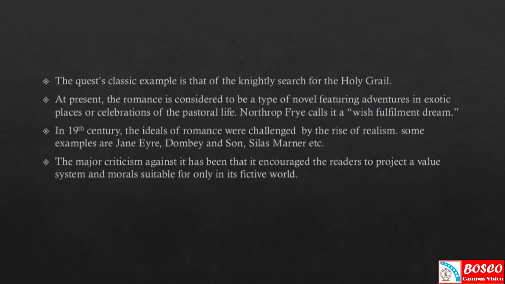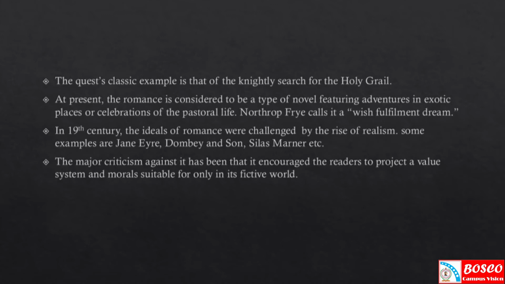During the 19th century, that is in the Victorian era, the ideals of romance were challenged by the rise of realism. And this resulted in the realistic genre, the novel.